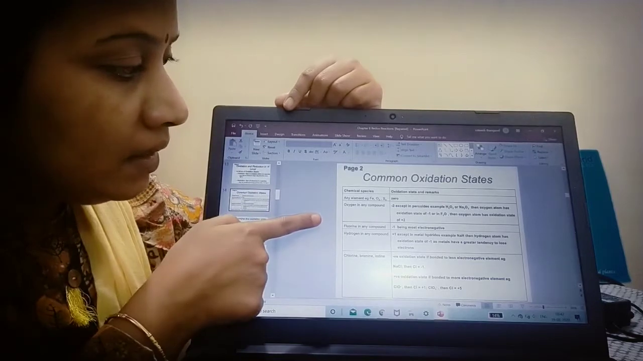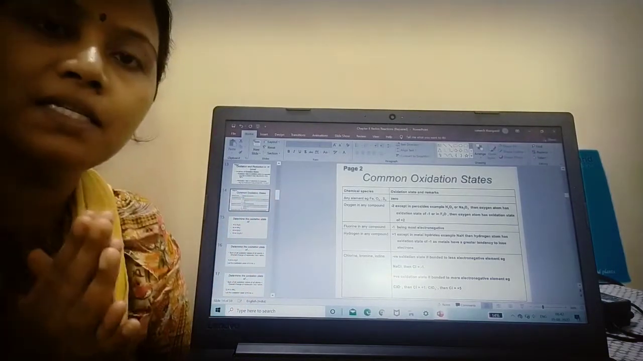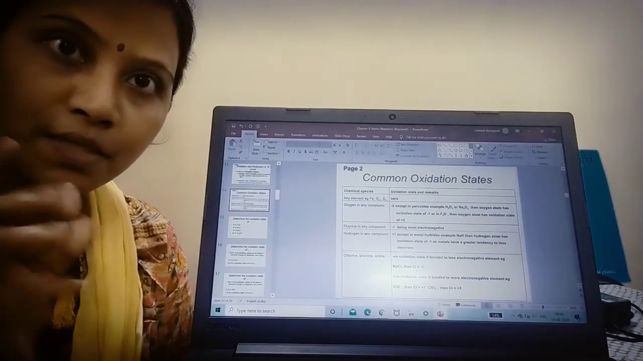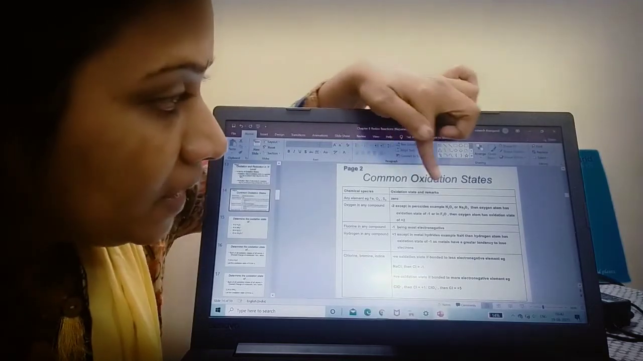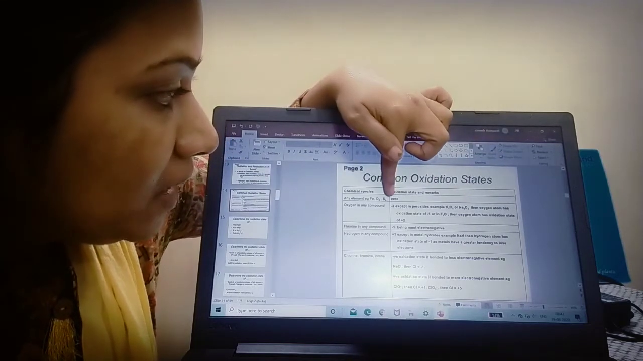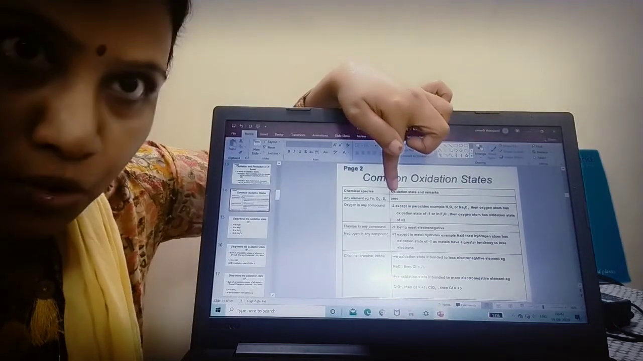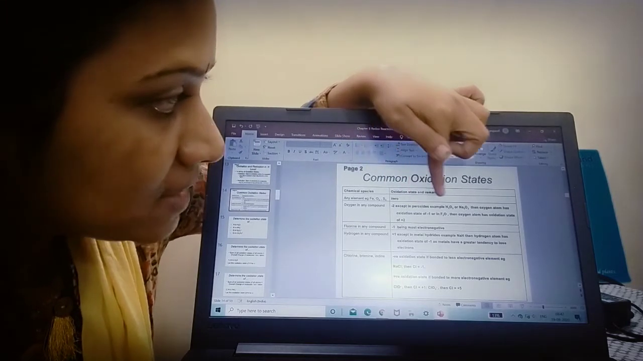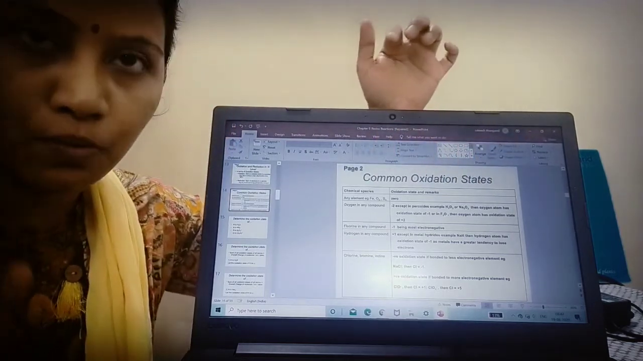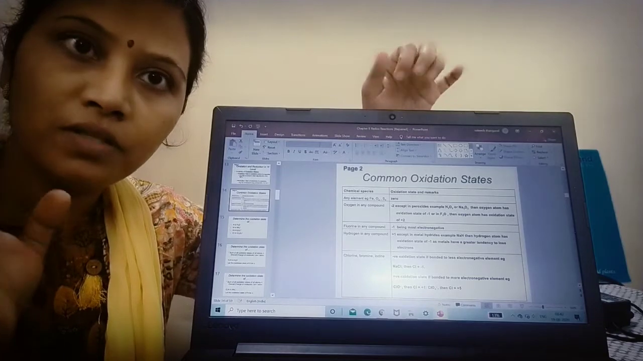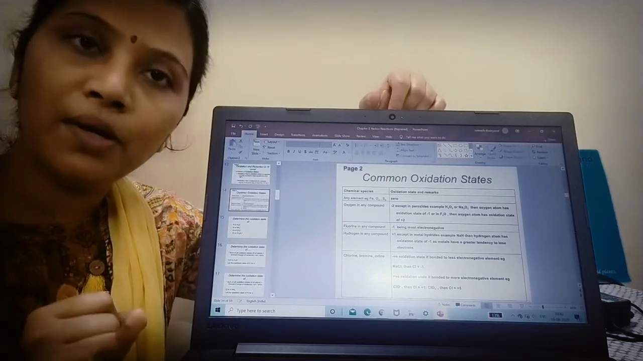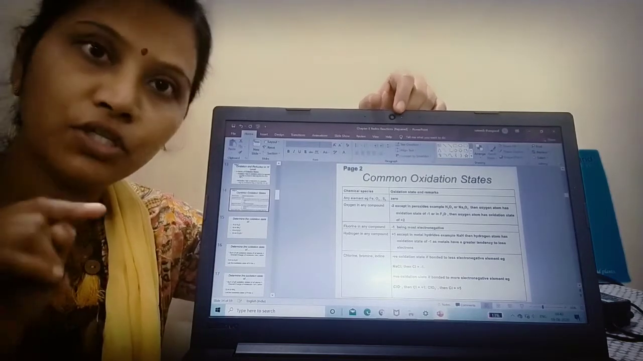Done. But if your oxygen is present in any compound, I was talking about oxygen as an element. Now when oxygen is present in a compound, it should be -2, except in the case of peroxides like hydrogen peroxide and sodium peroxide. Then the oxidation state will be -1. Okay, so I'll repeat this. Oxidation state of oxygen should be -2. There are two exceptional cases. One is sodium peroxide and hydrogen peroxide, where its oxidation state should be -1.